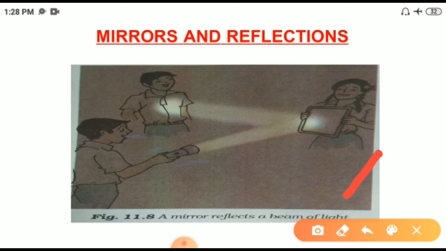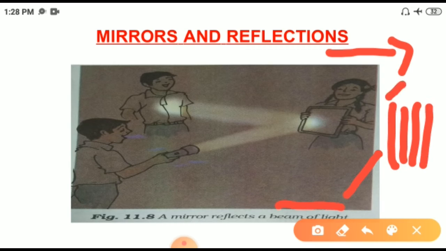Before, we discussed the beam of light and the ray of light. What is the beam of light and ray of light? Ray of light means only one ray. For example, only one ray passing through is known as the ray of light. Beam of light means a bunch of rays. The bunch of rays passing through an object is known as the beam of light. That is the difference between ray of light and beam of light.